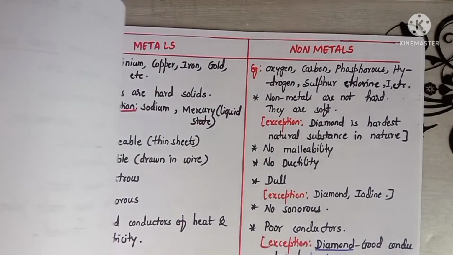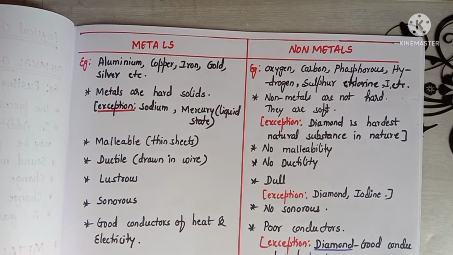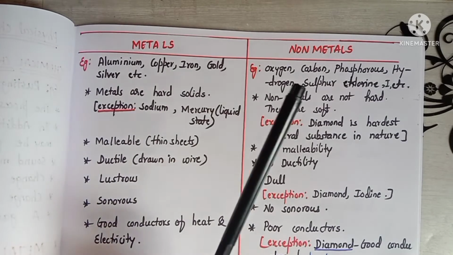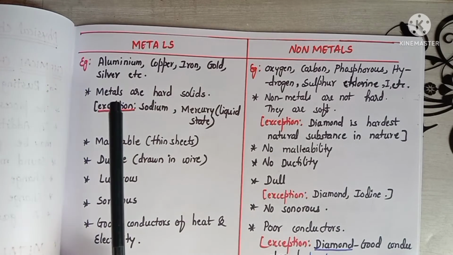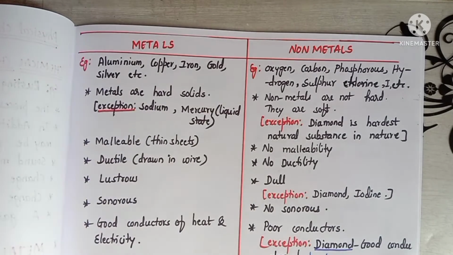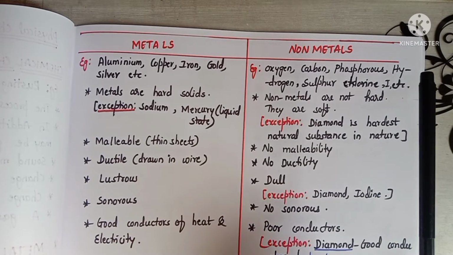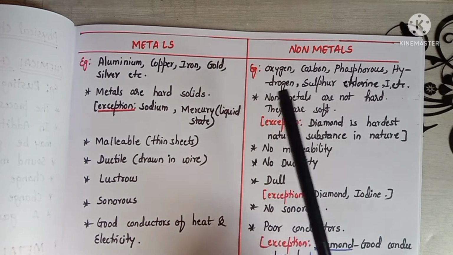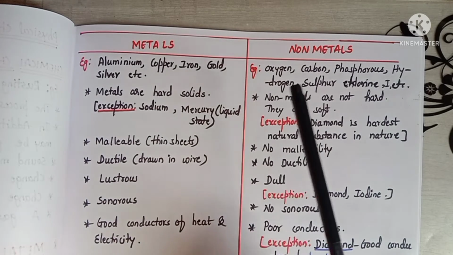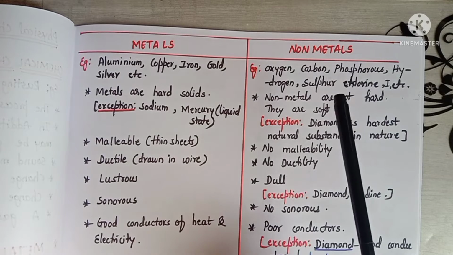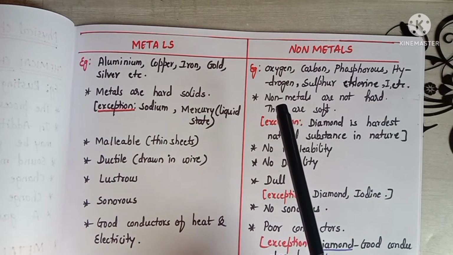So let us see what are metals and non-metals. Here aluminium, copper, iron, gold, silver, etc. are called metals. Diamond, graphite, lead, oxygen, carbon, phosphorus, hydrogen, chlorine, iodine, etc. are classified as non-metals.